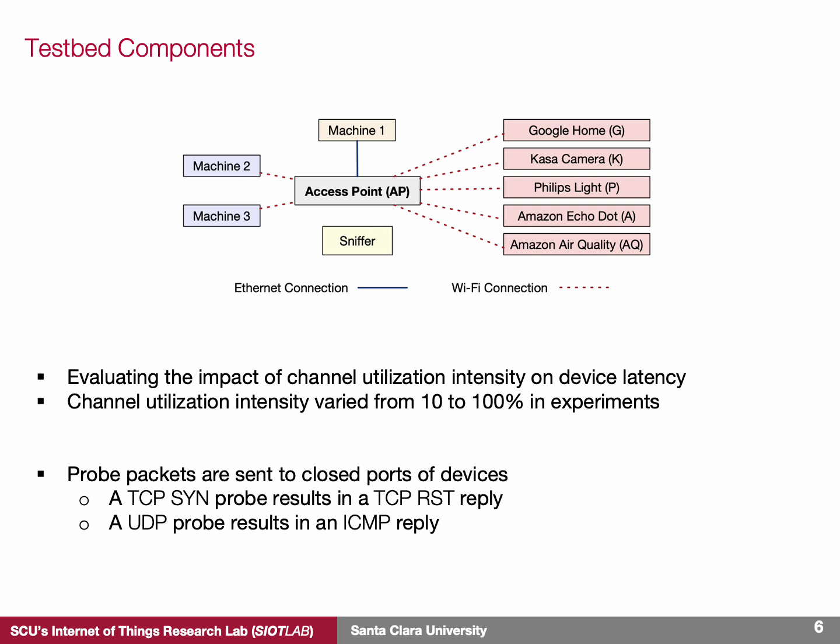It is also worth mentioning that it is not necessary to generate probe packets locally by the access point or another device in the network. Instead, the access point can measure device latency for those packets that require immediate response from the IoT device. For instance, when an IoT device is communicating with a local or remote server, the access point can measure device latency for those TCP data packets that require instantaneous reply from the IoT device. In this paper, we focus on crafted probe packets by the access point.